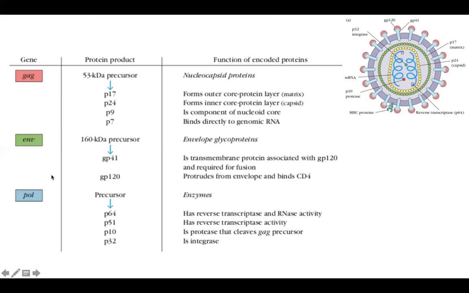Generally all these things are made as one precursor. I'm not very sure, but just remember that GAG is made as one protein. P17 and P24 are all part of one single large polypeptide which has to be cleaved. So that protease P10 is going to cleave it. As far as I remember, GAG and POL are made together, but let's see.